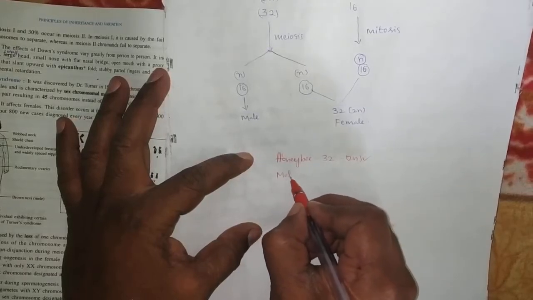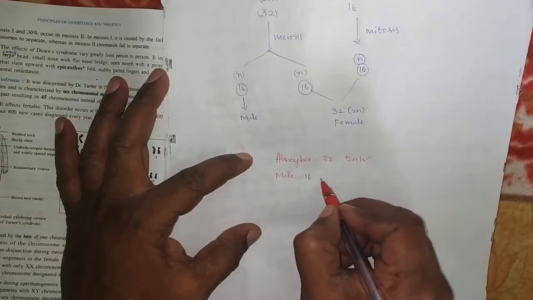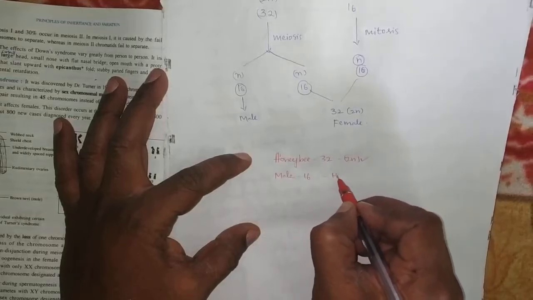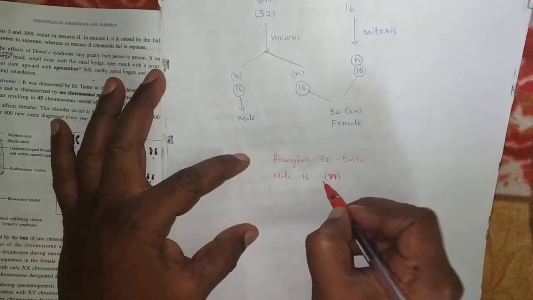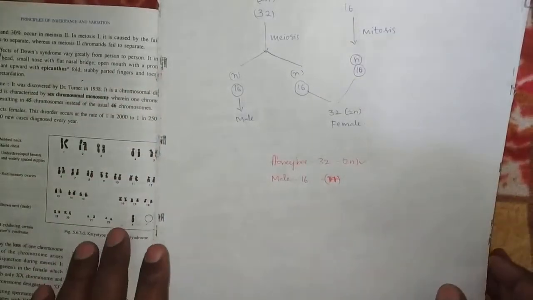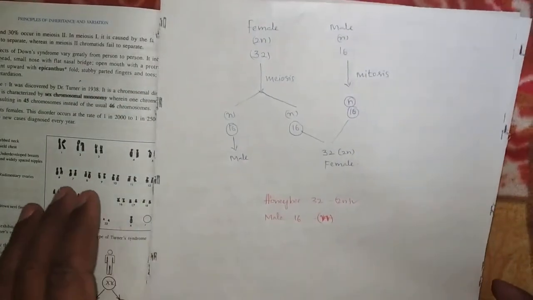Males have 16 chromosomes, which is the haploid n. So it is called haplodiploidy sex determination.